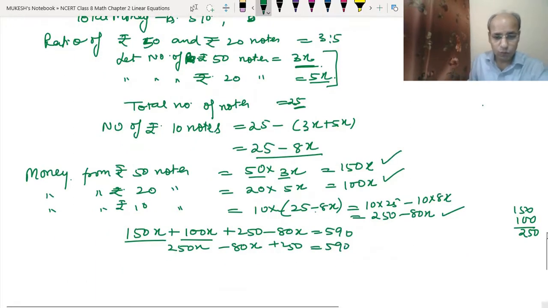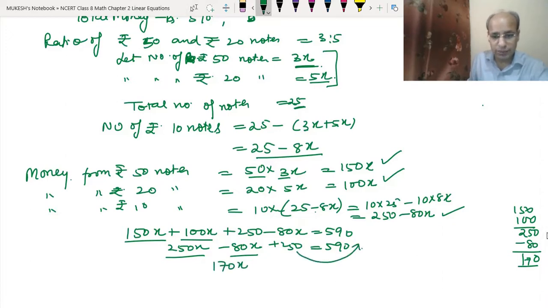Now 250x minus 80x, that means 250 minus 80, so we will get 170x. Now this 250 we can take to the other side, 590 minus 250. So we got 340.